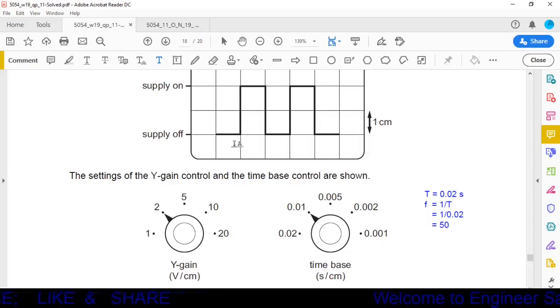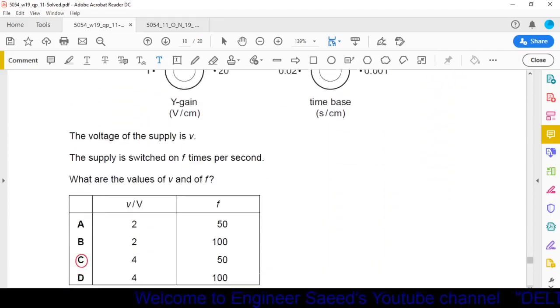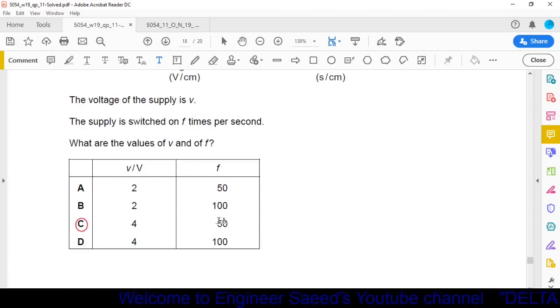Now again, it is 1 centimeter, 1 centimeter. Total distance here is 2 centimeters. Now 1 centimeter represents 0.01, so 2 centimeters will represent 0.02 seconds. Now frequency is the reciprocal of time period. F is equal to 1 over T. So frequency will be equal to 1 over 0.02, and when we solve this we get the answer 50. So voltage is 4 volt and frequency is 50 hertz. Now we will check the options. Option C is correct. Voltage is 4 volt and frequency is 50.